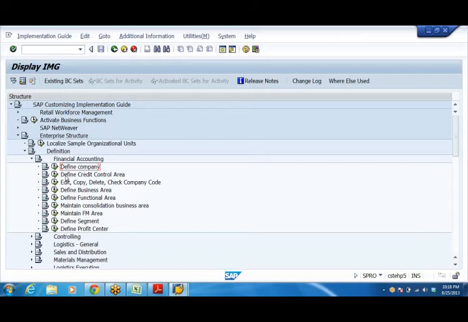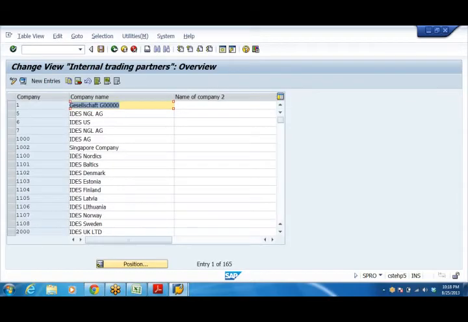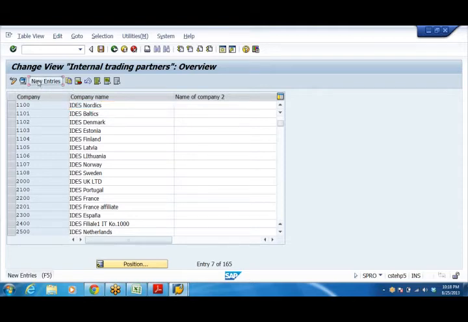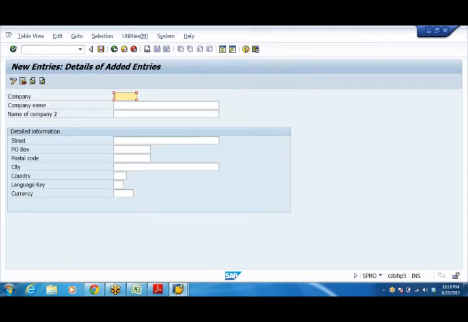Okay, so define company. Here sample data will be available, but of course we don't require this sample data for the time being. Let us create our own. Here I'm going to create one, say company code Dr. Reddy Labs. So I'll take, say, DRL group. You can create DRL group, Dr. Reddy Labs groups. Street, say Banjara Hills, PO box number, city, Hyderabad.